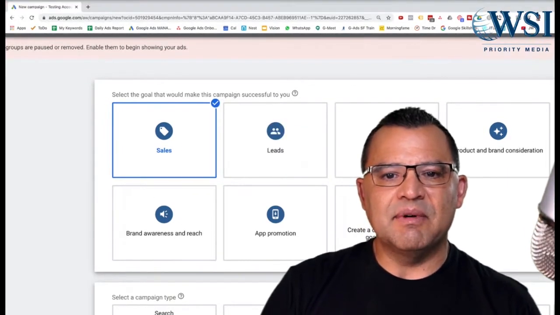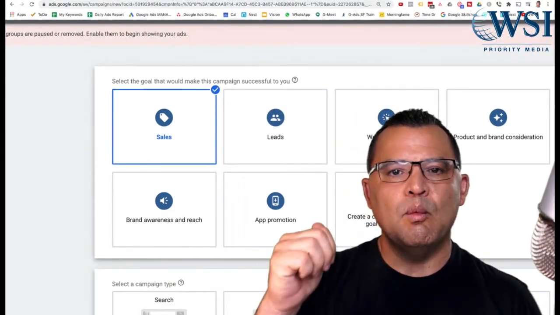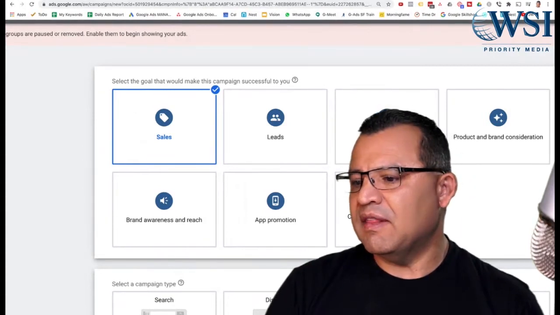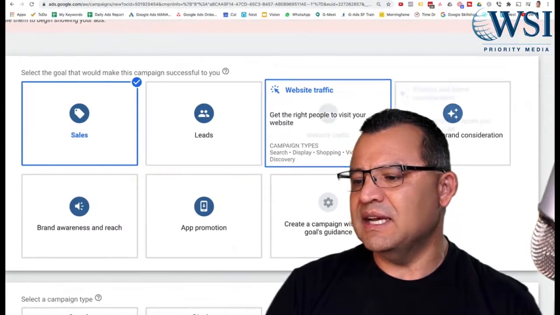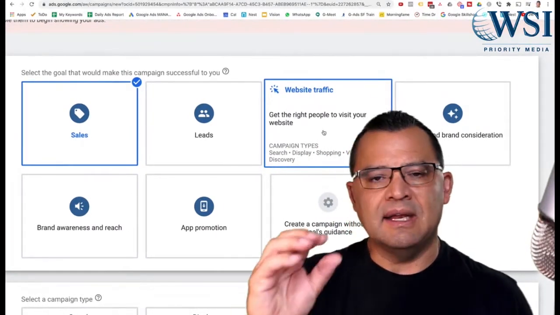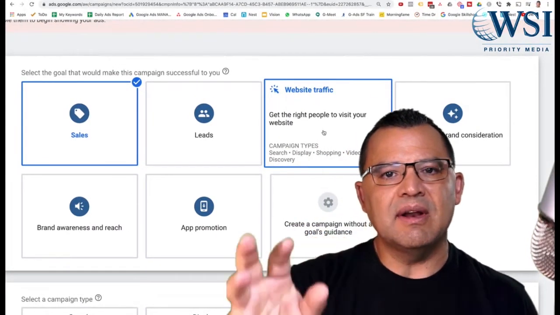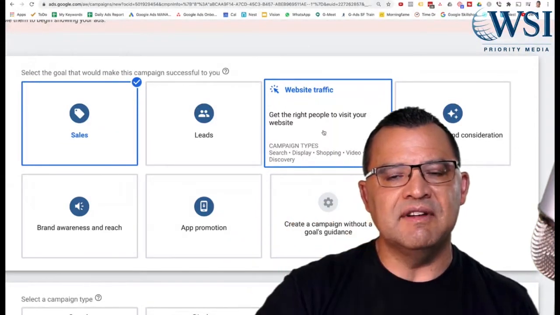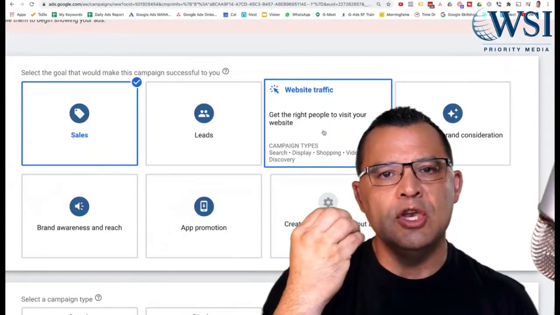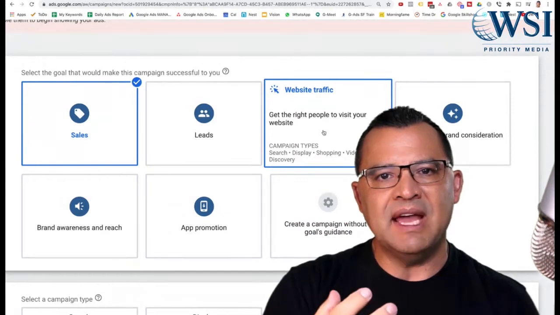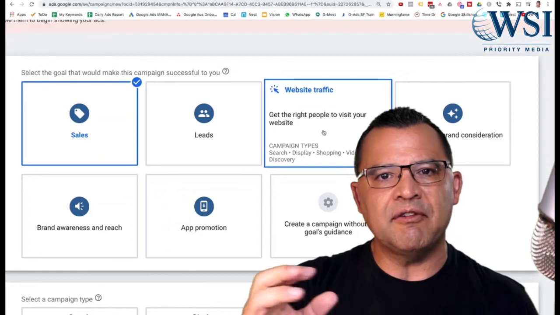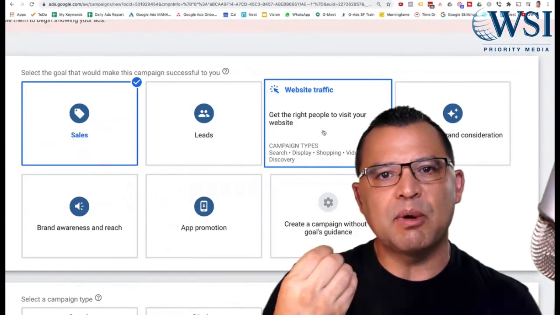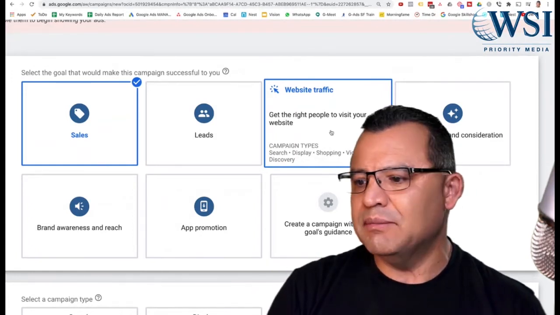The next item, number 5, is generating website traffic. I'll take you to that one there, and that's this guy right here. So that is another goal. In setting up your website traffic, again, everything is targeted. It's targeting people who click through, who tend to visit websites. The machine learning knows very well what their behavior is like, what they've been searching for, their interest level, and what you're offering. And it knows its probability to be able to get those people to come to your website.